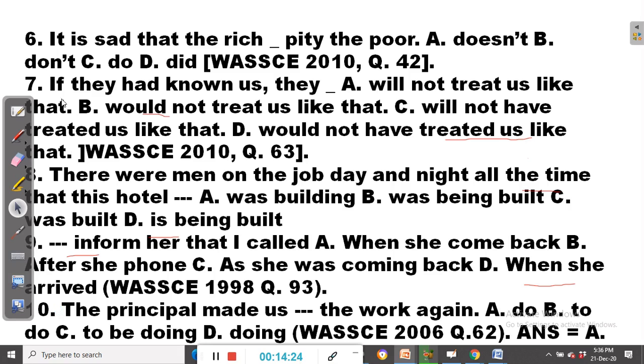So we shall be looking at question number 6, all right? It is sad that the rich dash pity the poor. A, doesn't. B, don't. C, do. D, did. All right. So this is WASSCE of 2010, question 42.